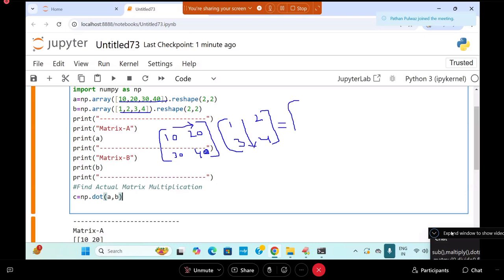Already you are well aware of it. Start: 10 into 1 plus 20 into 3. Next, 10 into 2 plus 20 into 4.